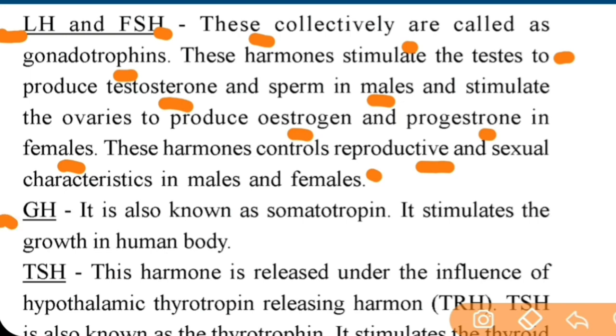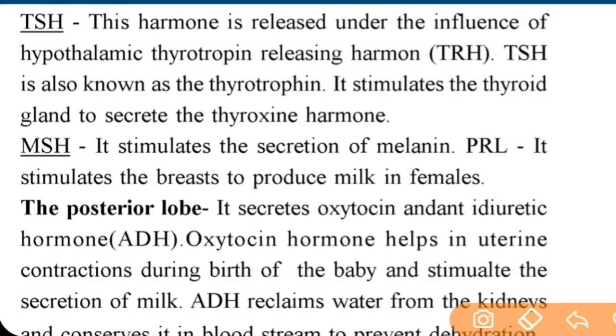Next is growth hormone. It is also known as somatotrophin. It stimulates the growth in the human body. Next is TSH, thyroid stimulating hormone. This hormone is released under influence of hypothalamic thyrotropin releasing hormone TRH. TSH is also known as thyrotrophin. It stimulates the thyroid gland to secrete the thyroxine hormone.